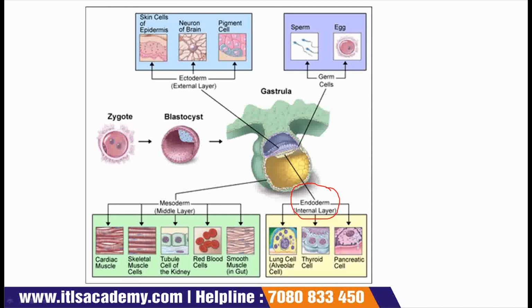Next one is endoderm or internal layer. Internal layer will form lung cells or alveolar cells. We can say the respiratory system. These are thyroid cells and pancreatic cells. All these kinds of cells will be formed by the endoderm or internal layer of the gastrula.